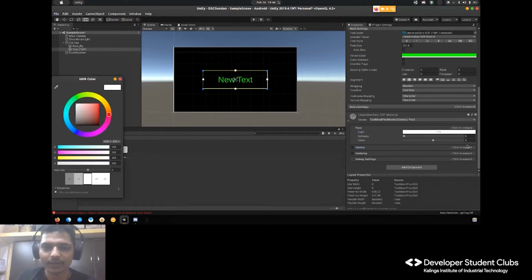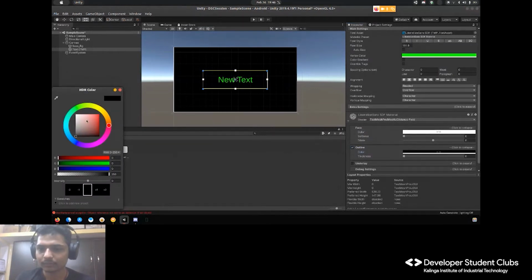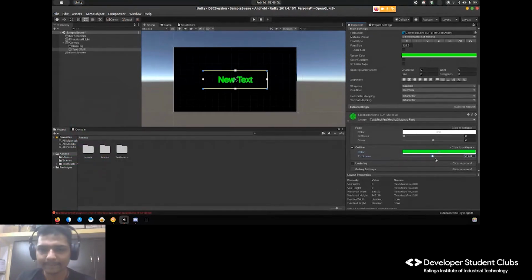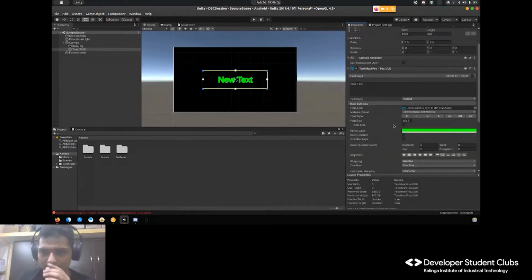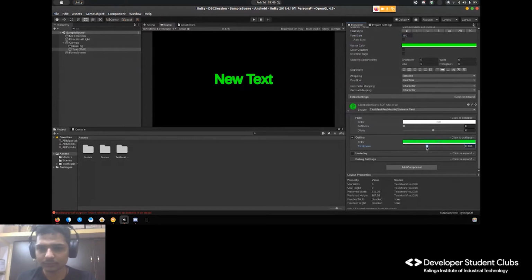Okay, let me add the outliner also. We have to enable that, and I'll make it this only, and let's increase the size. I guess this much is okay. We can increase this also. 150. How is 150? Don't go by my UI skills. They are very poor, but still I'm trying to make you understand. Concepts are very important.